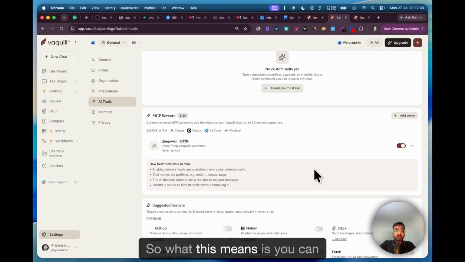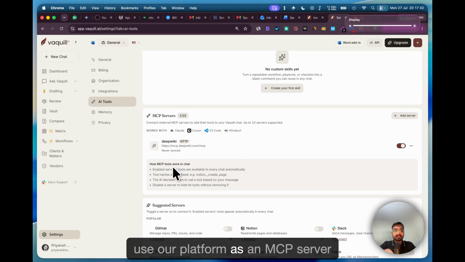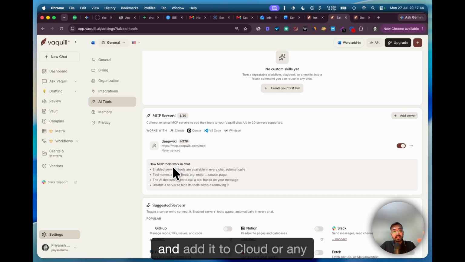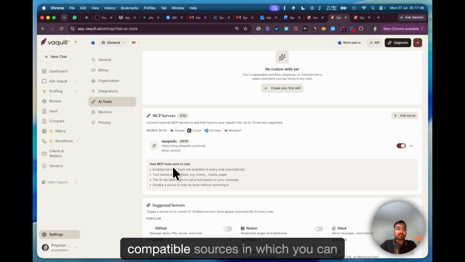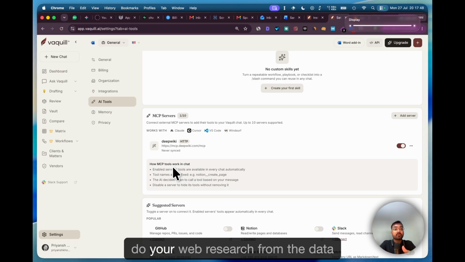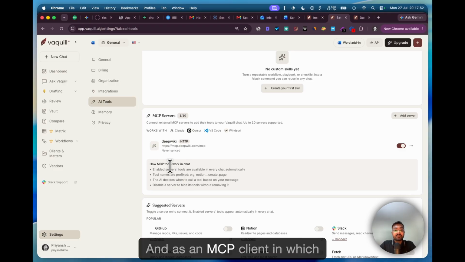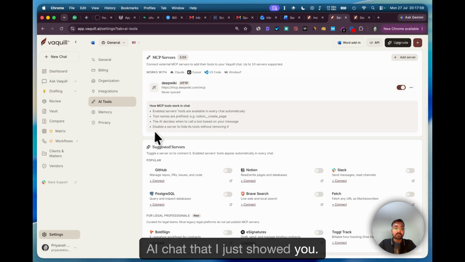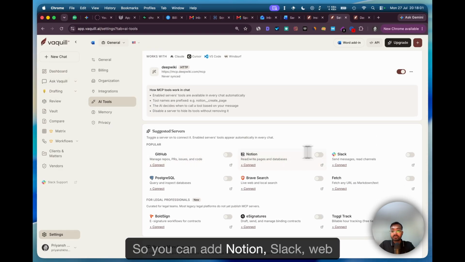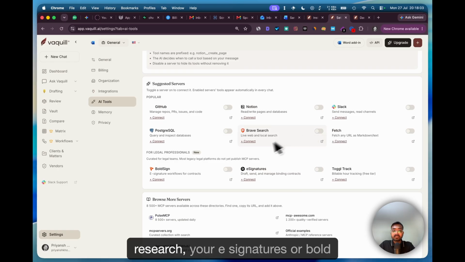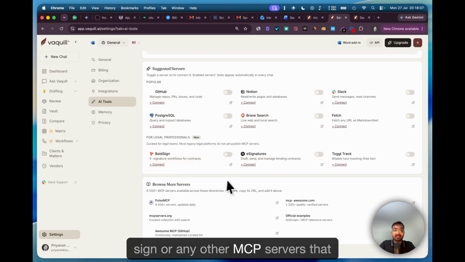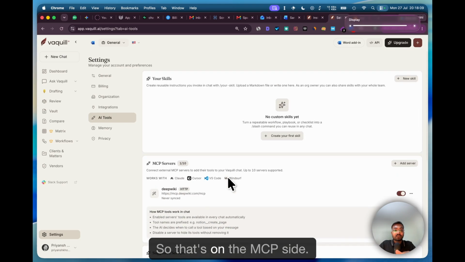So what this means is you can use our platform as an MCP server and add it to Claude or any compatible sources in which you can do your web research from the data that is coming from us, and as an MCP client in which you can add other MCP tools inside of our platform and use in the AI chat that I just showed you. So you can add Notion, Slack, web research, your e-signatures or BoldSign or any other MCP servers that you have. So that's on the MCP side.